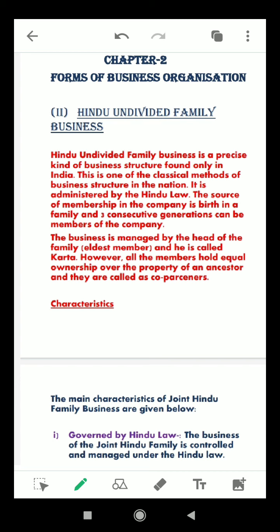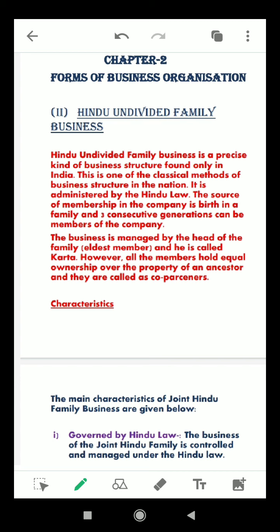That means a Hindu undivided family consists of a common ancestor, who brings the joint Hindu family into existence, and all his male descendants up to any generation, along with their wives and unmarried daughters.